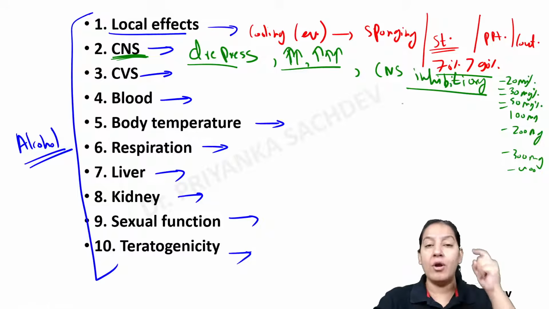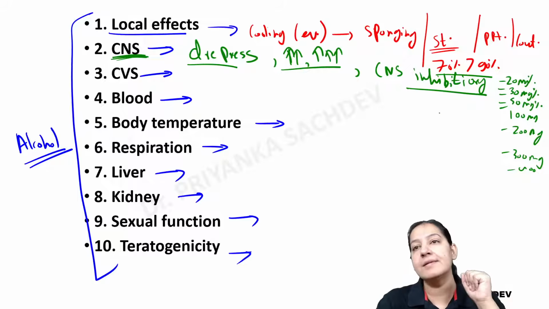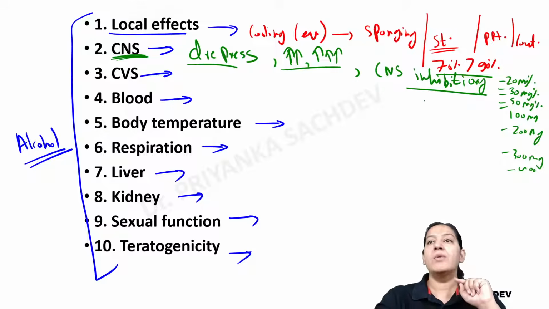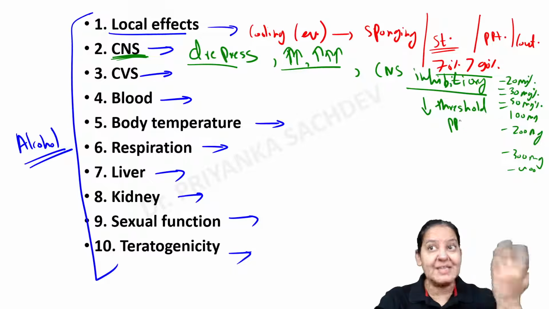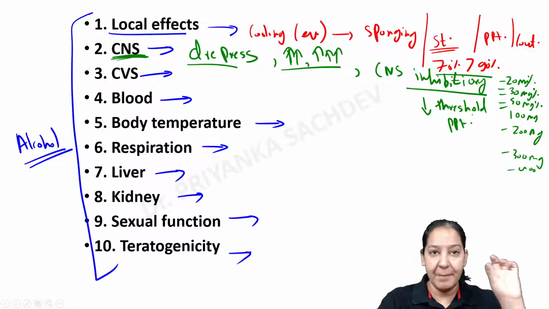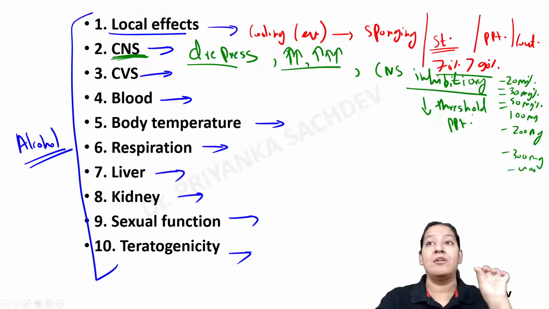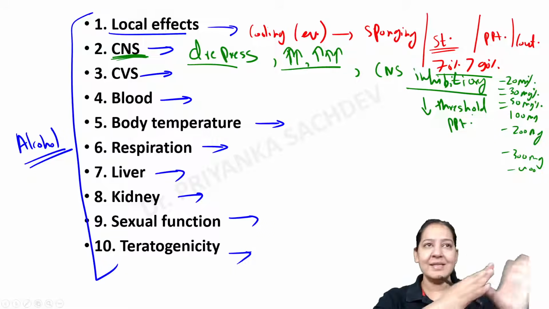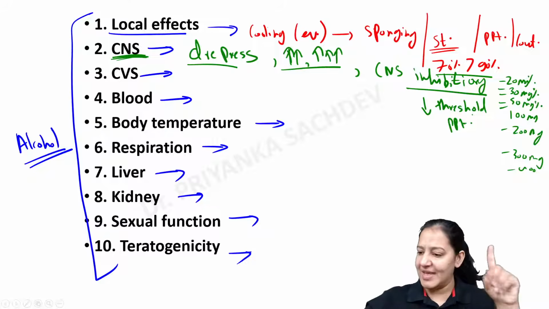What is the effect of alcohol on epilepsy, on seizures? I have told you, I'm asking you. It decreases the threshold of seizures. That's why it precipitates seizures. So epileptic persons should not drink alcohol. If a known case of epilepsy drinks alcohol, the seizures can be precipitated because alcohol in the brain decreases the threshold for seizures. So that is the action on CNS. Very good, Pratyaksha.